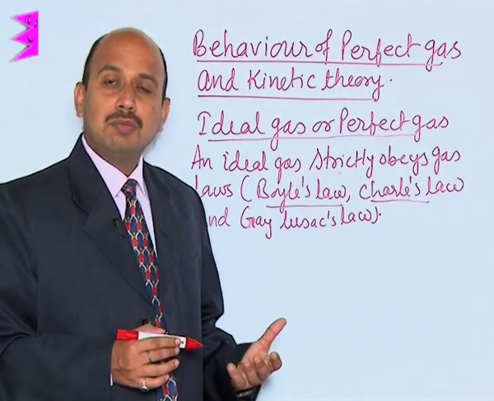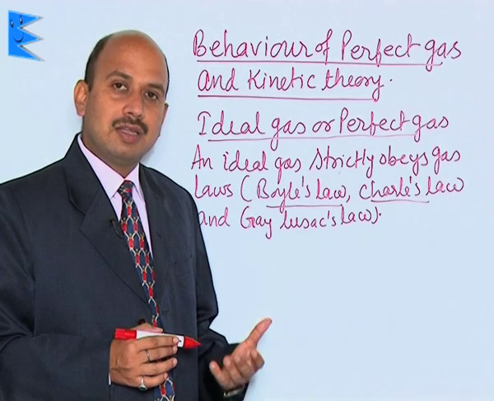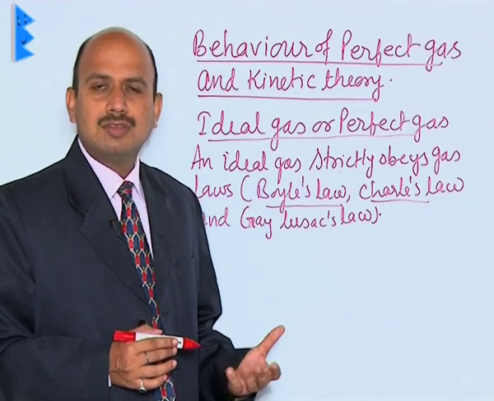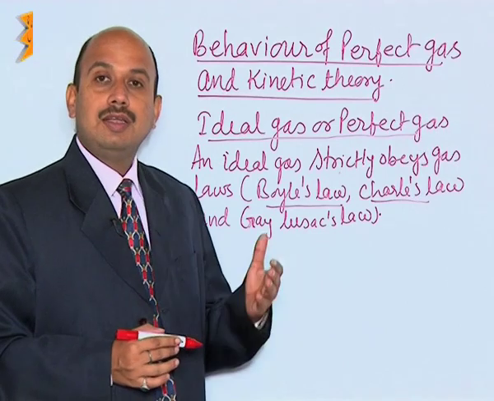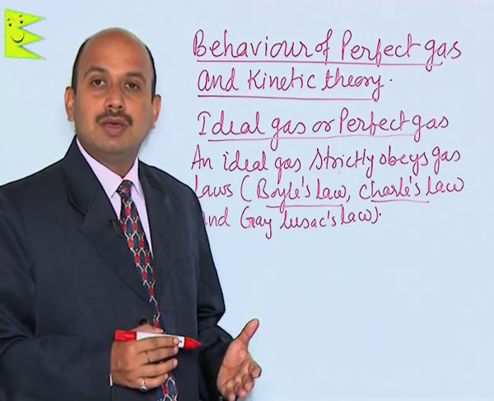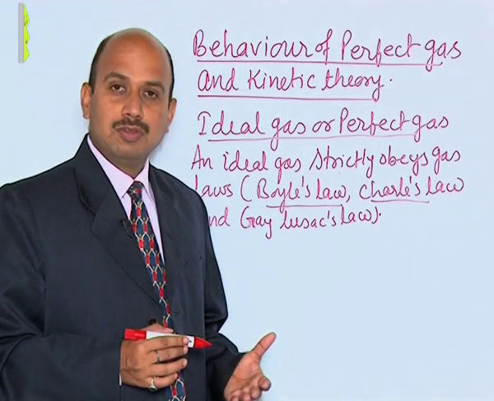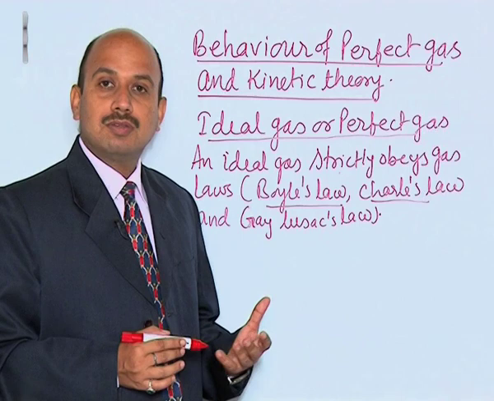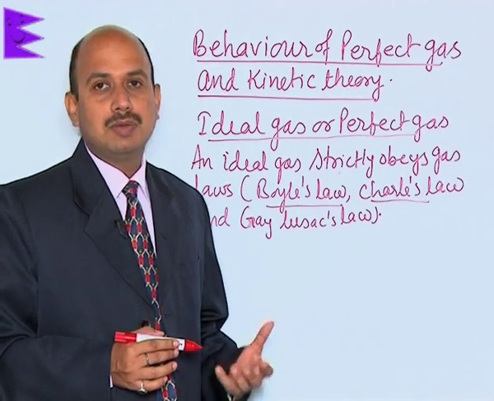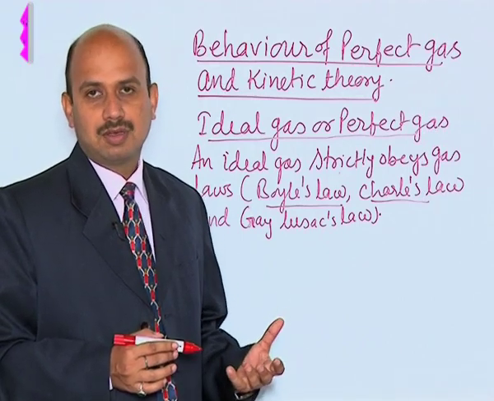The size of the molecules of ideal gases is taken as zero, meaning they are taken as very small molecules, and the intermolecular forces in ideal gases are very weak, that is, there is no interaction between the molecules in ideal gases.